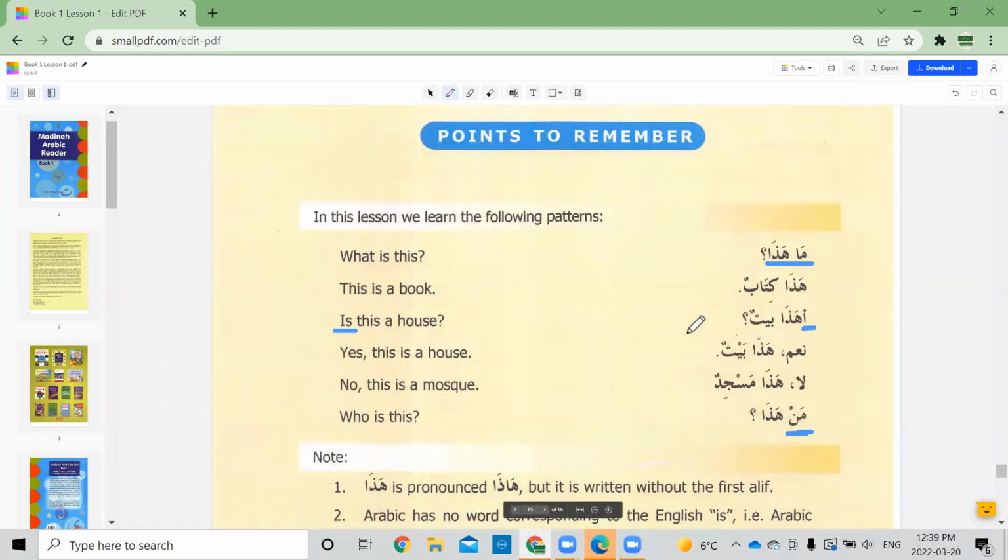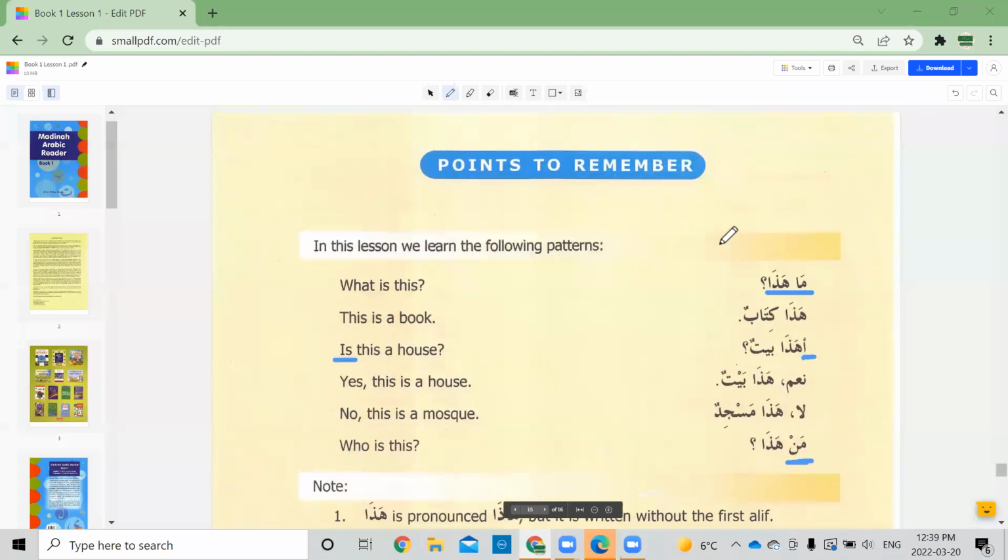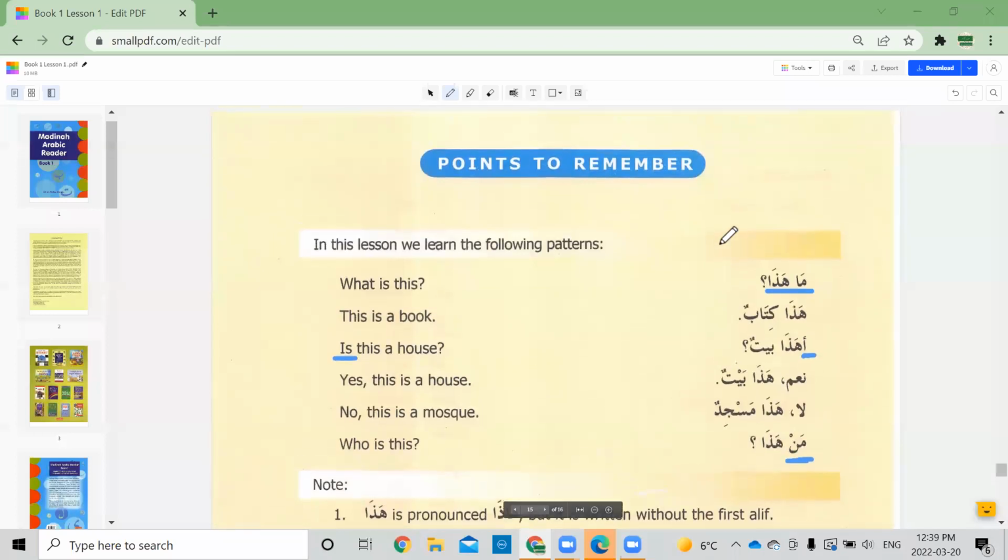The two types of nouns, we have nakira and ma'rifa, right? Does anyone remember what nakira means? Indefinite noun. Ma'rifa is definite noun. Correct. So nakira is indefinite and ma'rifa is definite. Can anyone tell me what about a khabar? What is khabar? Information about something. Yes, and it's usually the second part of the nominal sentence.